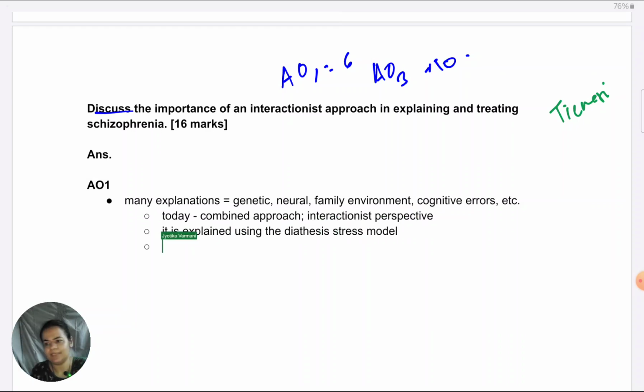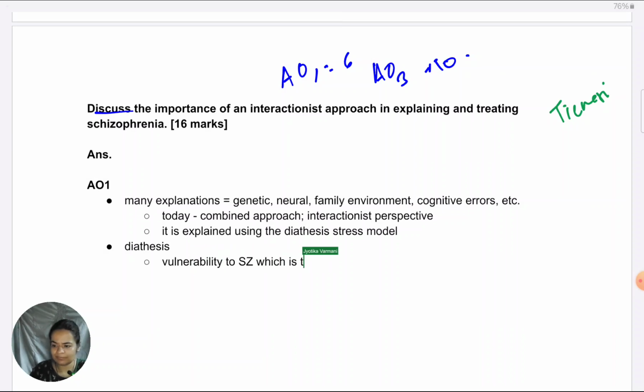Then it becomes easy. Like from this point onwards, in fact, the answer is very structured. First, we begin with the general intro to what is interactionist approach, and then we just keep on explaining what is diathesis, giving examples, what is stress, examples, and then summarizing the study. So I don't think from a structure point of view there is any issue in this answer, which is why it is easy. So to begin with diathesis, it is vulnerability to schizophrenia, which is typically assumed to come from genes.